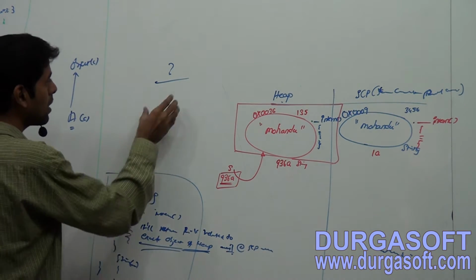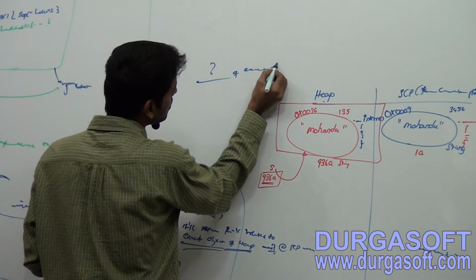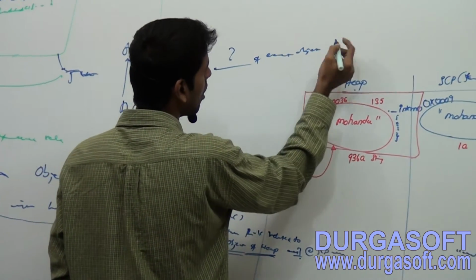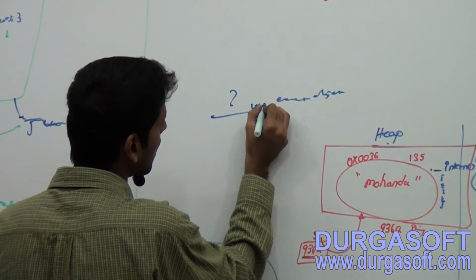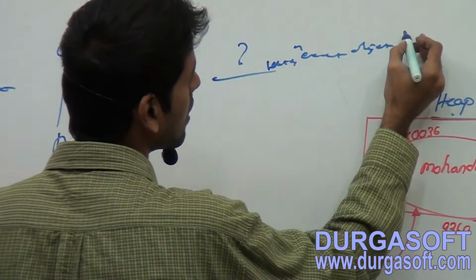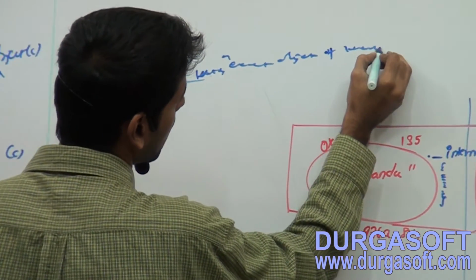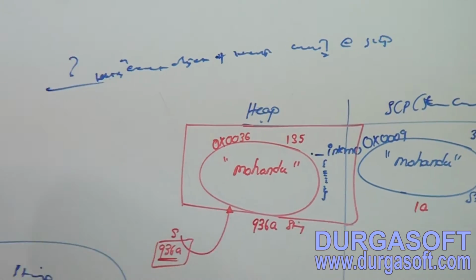It will return one reference value of the exact object, or else a reference value related to the exact object, of the heap available at SCP area.